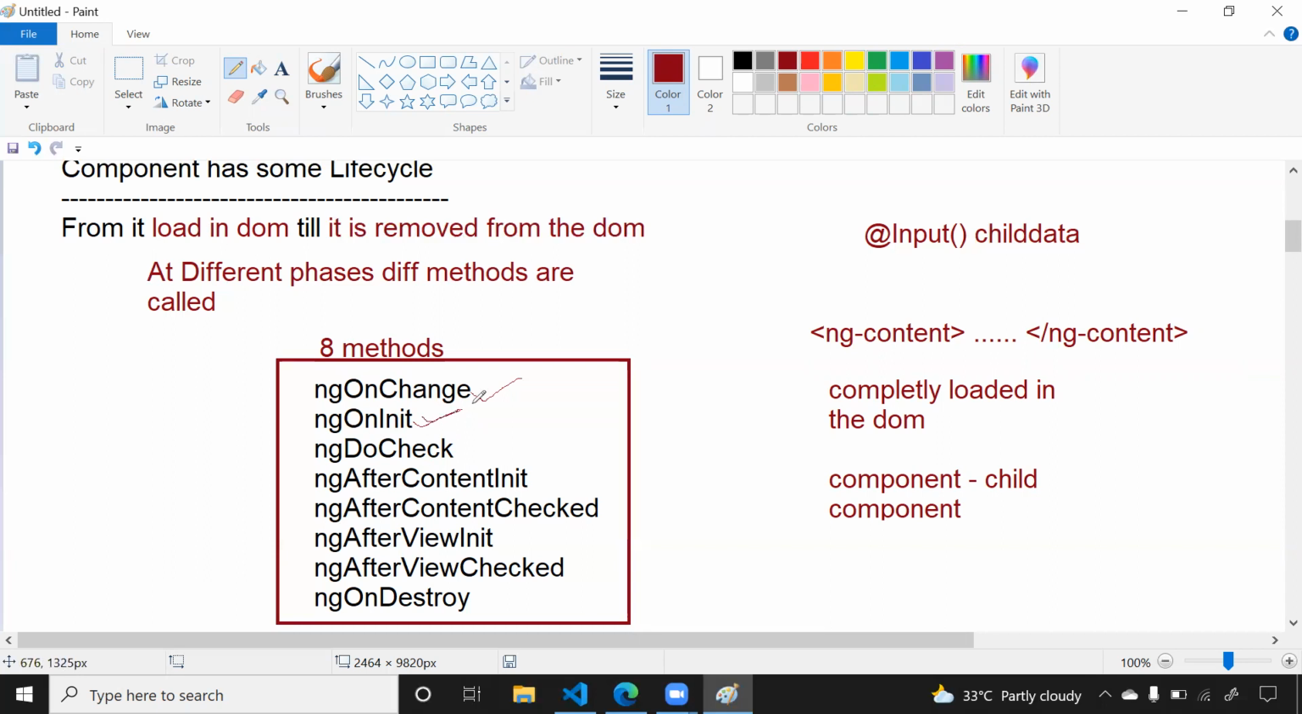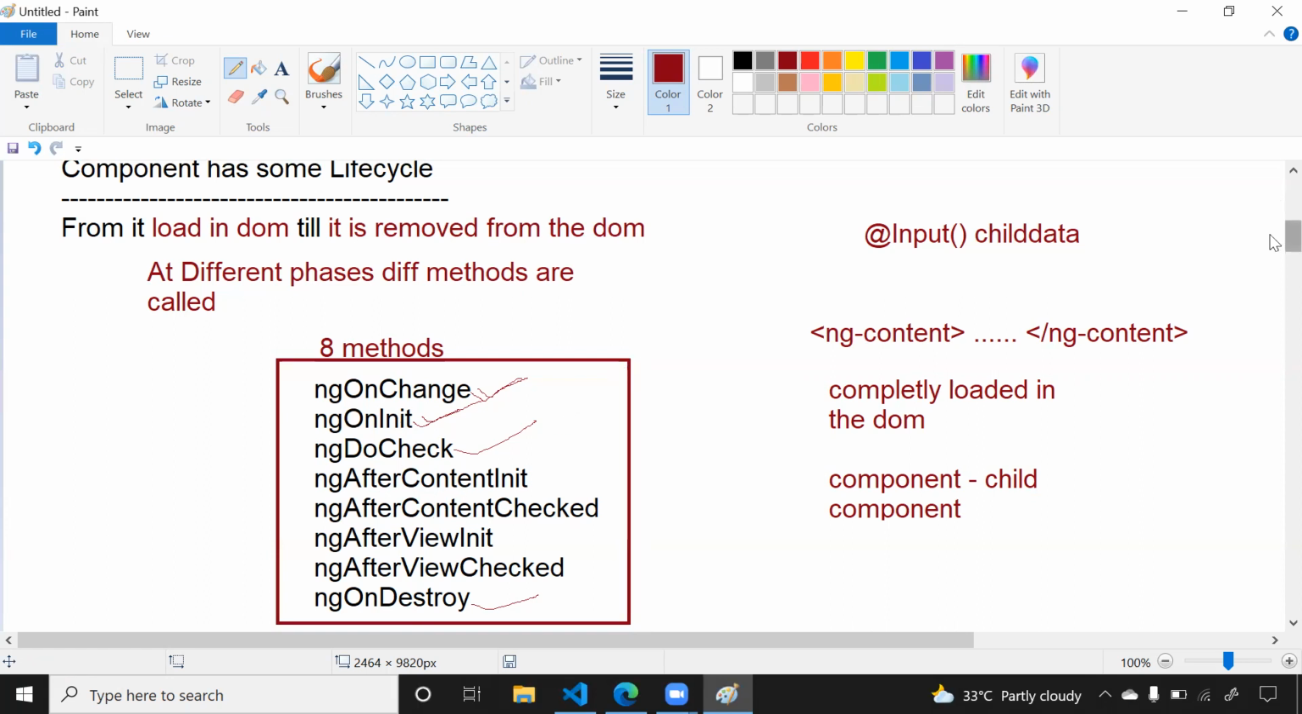The first one is ngOnInit, frequently you will be working. ngOnDestroy, frequently you will be working. ngOnChanges, not very frequently, but sometimes you get a requirement. ngDoCheck, here also you might get. Apart from that, all these methods have very rare requirements where you get an opportunity to work on them. But the main two methods are ngOnInit and ngOnDestroy. These are the two main methods which will be frequently used in your projects. ngOnInit is called whenever your component is loaded in the DOM. ngOnDestroy is called before removing your component from the DOM. Okay, so let's see whether they are triggered in this order or not.